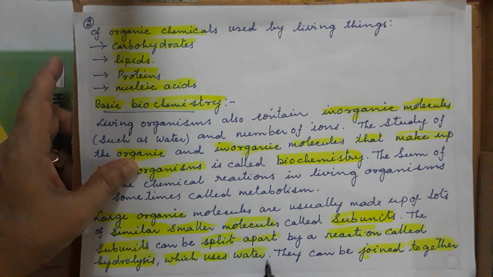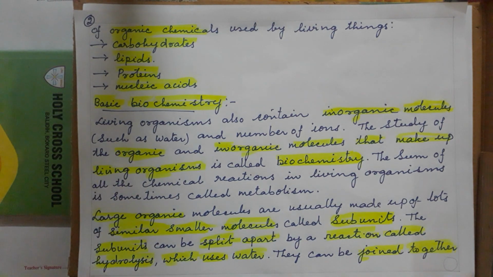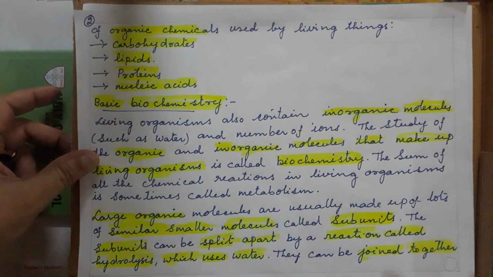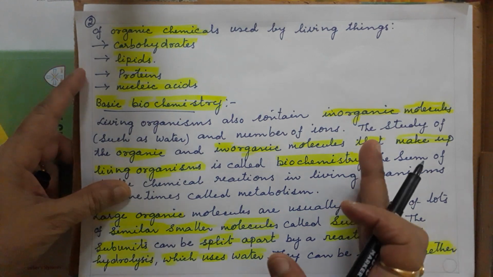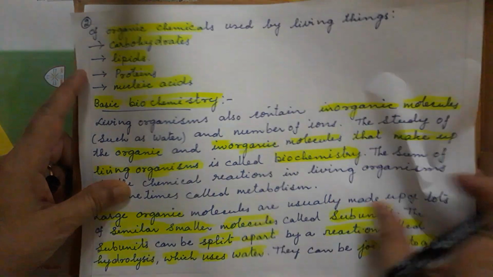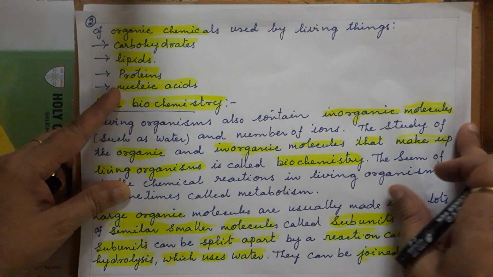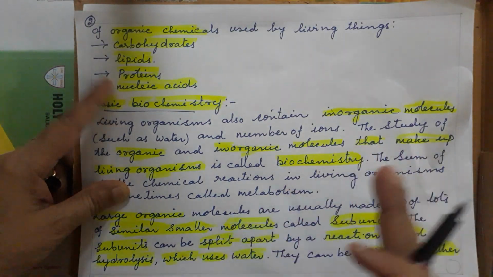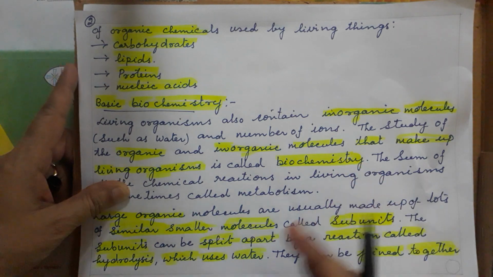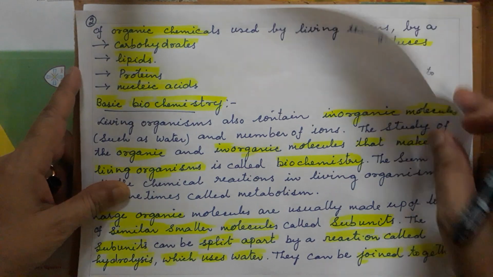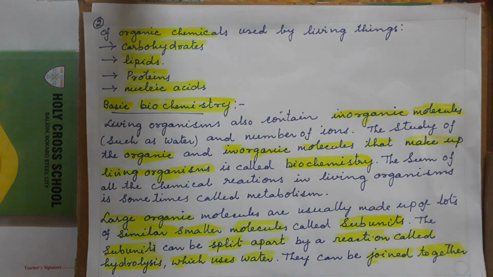The smaller molecules are called subunits. The subunits can be split apart by a reaction called hydrolysis, which uses water. Adding water, the big molecules become smaller. Removing water, when joining the smaller molecules, is called condensation, and they make the bigger molecules. So a big molecule like a carbohydrate has to break and join with a water molecule and it becomes the smaller one. Okay, the remaining lesson we will see next class.